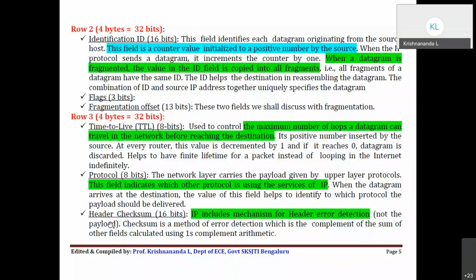Okay. Then the next field is protocol, which is 8-bit. As we have seen already, the payload comes from the upper layer, or some other protocols will use the service of IP. In the first module, if you remember, you have that multiplexing and all. So several upper layer protocols or other protocols can take the service of IP, like TCP, UDP, ICMP and all. Which protocol is using that service of IP is indicated in this particular field.